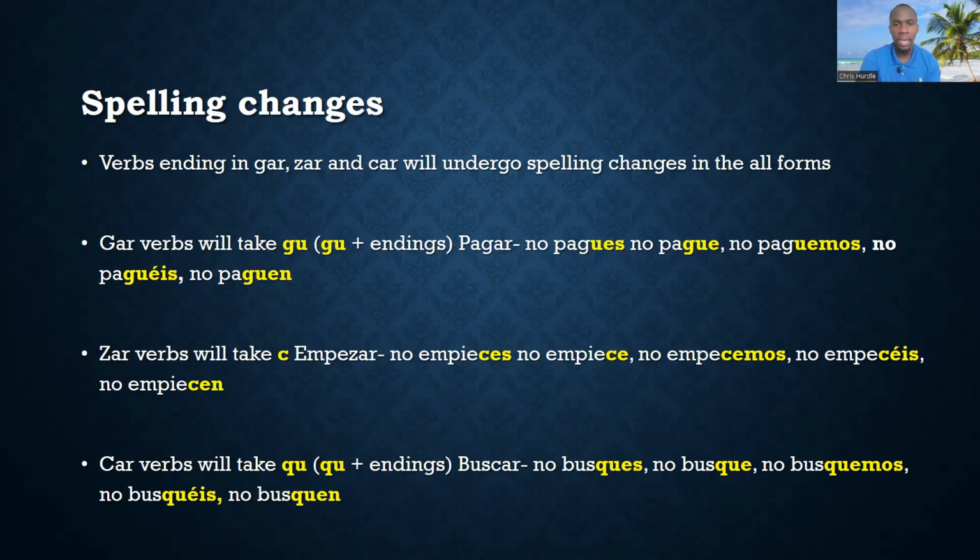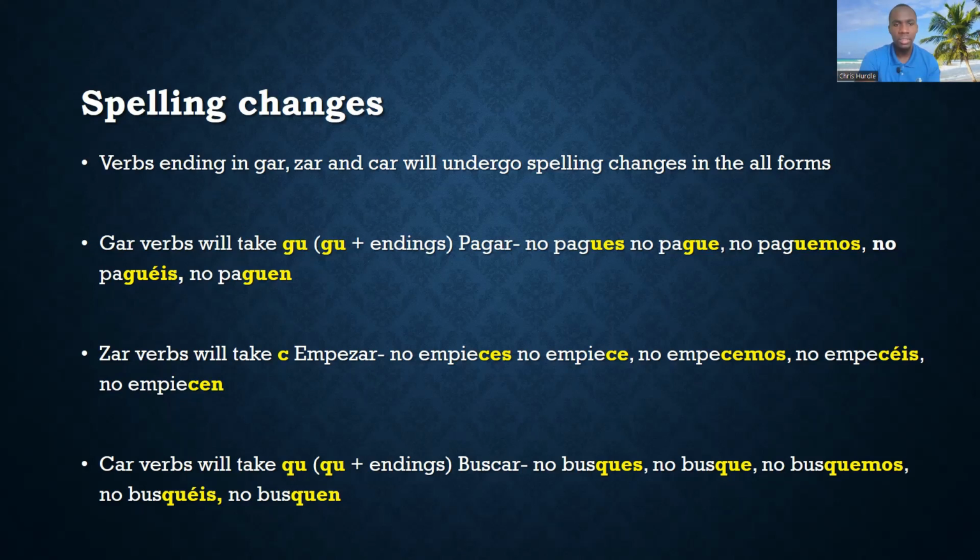For example, pagar, which means to pay for. We have no pagues, that would be the tú form. No pague, that would be the usted. No paguemos, that would be the nosotros. No paguéis, that would be the vosotros, and no paguen, that would be the ustedes, okay?